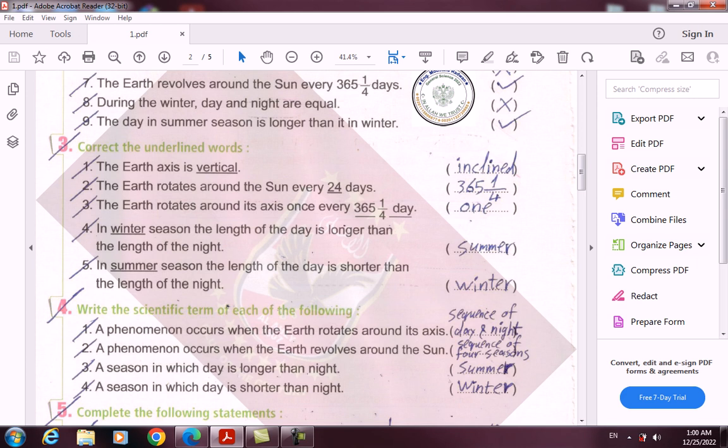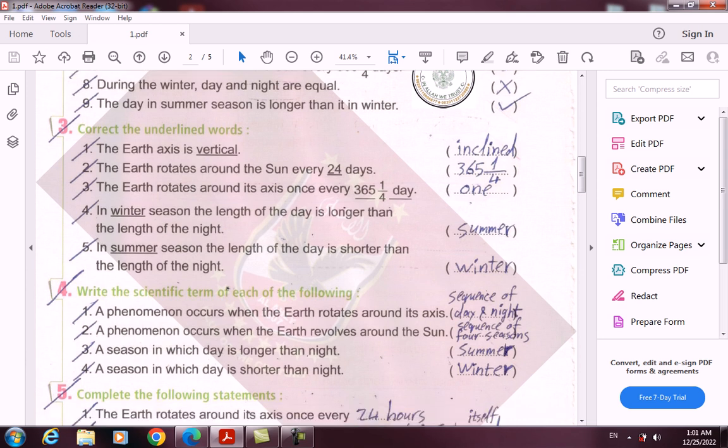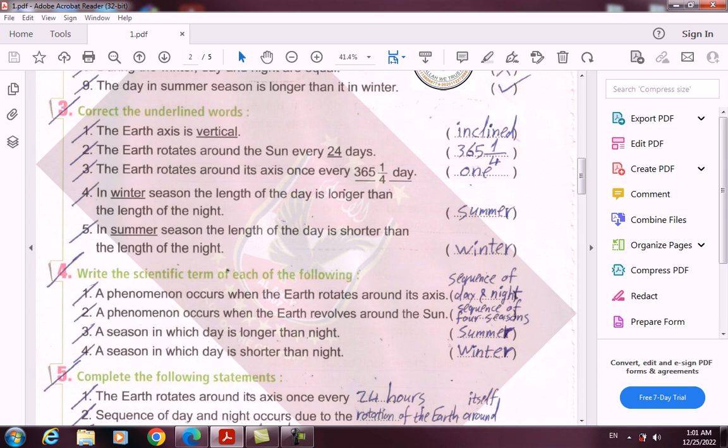Number 7. The earth revolves around the sun every 365 and quarter days. This is correct. 8. During the winter, day and night are equal. This is wrong. And 9. The day in summer season is longer than it is in winter. And this is correct.